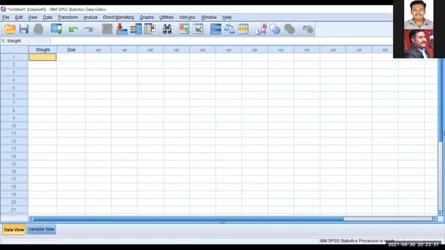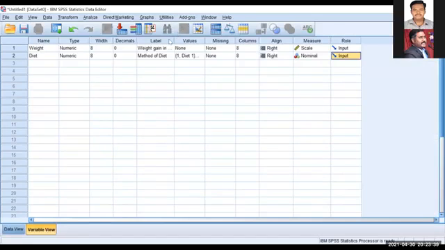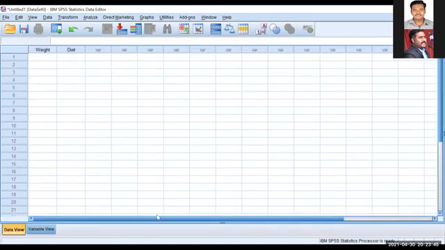So what is the weight value? The weight is given with one digit after the decimal. So in the variable view we need to change the decimals to 1, because we have the data in decimals. So what is the weight?